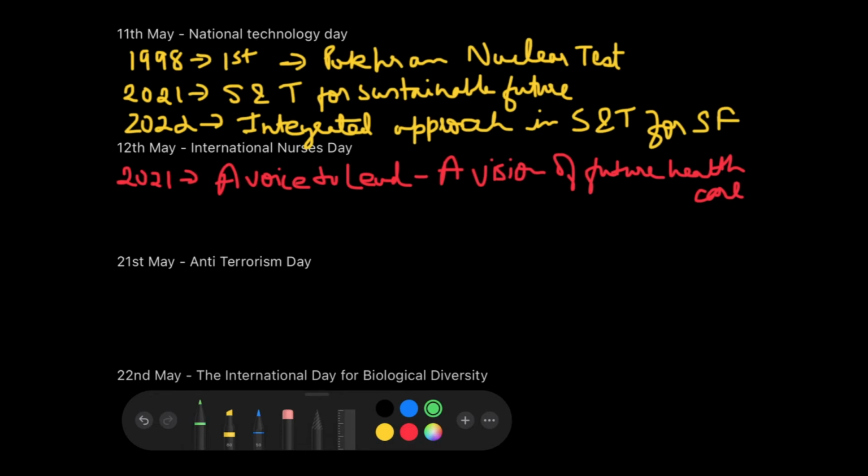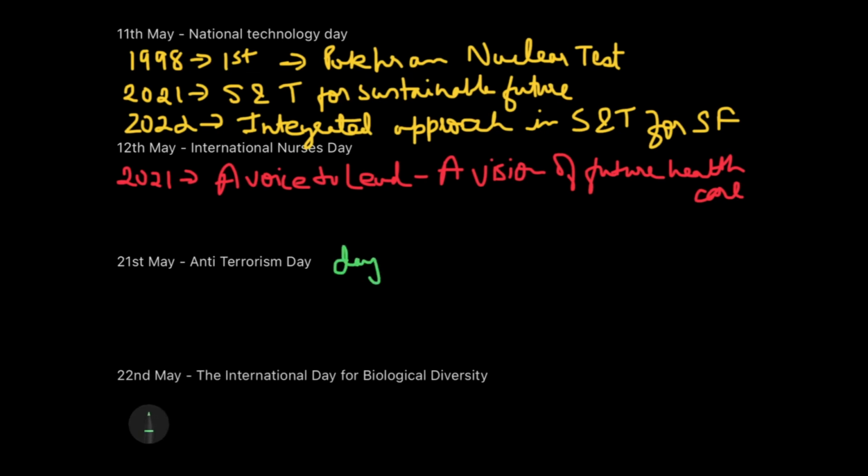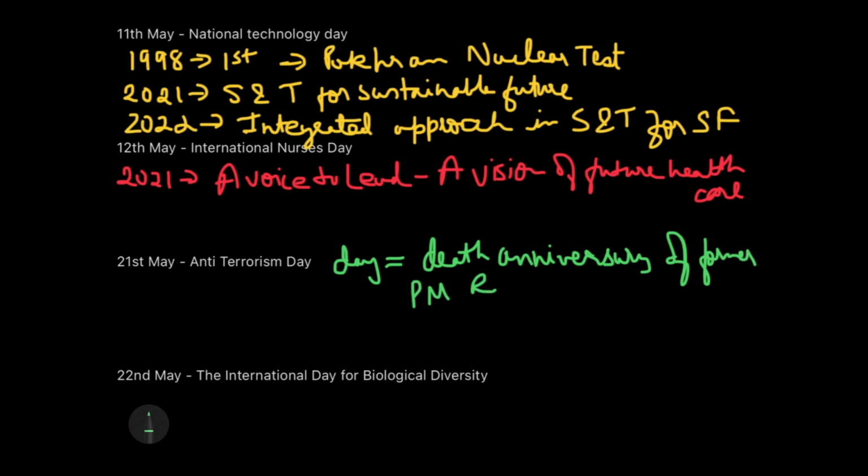Now next is Anti-Terrorism Day, which is celebrated on 21st of May. This is observed every year on 21st of May because that is the death anniversary of our former Prime Minister Rajiv Gandhi. So you can just mention that this particular day is the death anniversary of former PM Rajiv Gandhi. Okay, and he was also a victim of a terrorist attack, and so on this day we celebrate Anti-Terrorism Day.